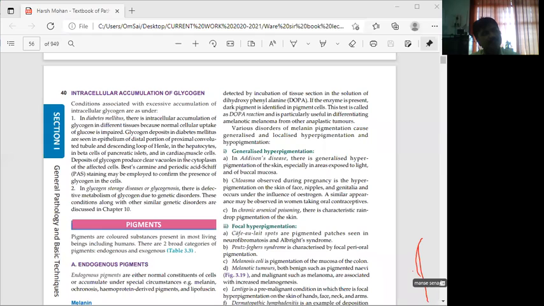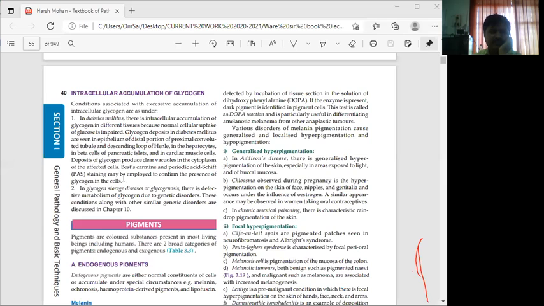Then after that, hepatocytes, and in cardiac muscle cells. In cardiac muscle cells also this particular glycogen deposition may be seen.